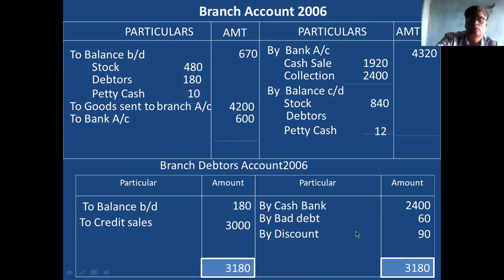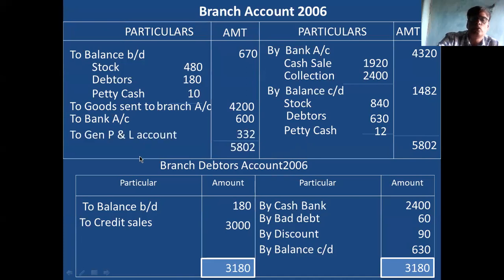Closing balance is 630. You take 630 here, 630 rupees. Then close the account. Total is 1,482. So the total of the branch account is 5,802. Difference is 332. This 332 is called the branch profit for the year 2006.